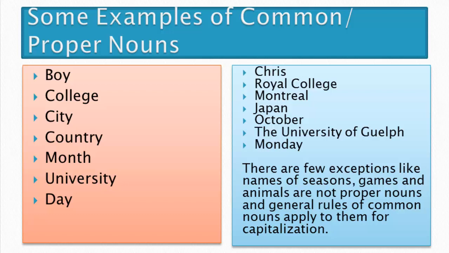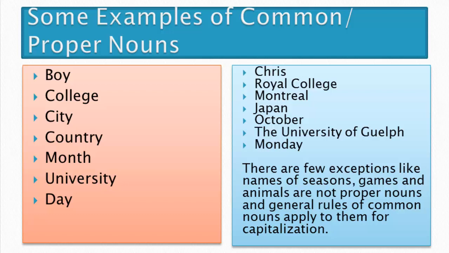In the same way, city. City can be any city, right? But when we name the city, for example, Montreal, the name of a Canadian city, Montreal is a particular name. Montreal is a proper noun, and city is just a common noun because it can be any city.